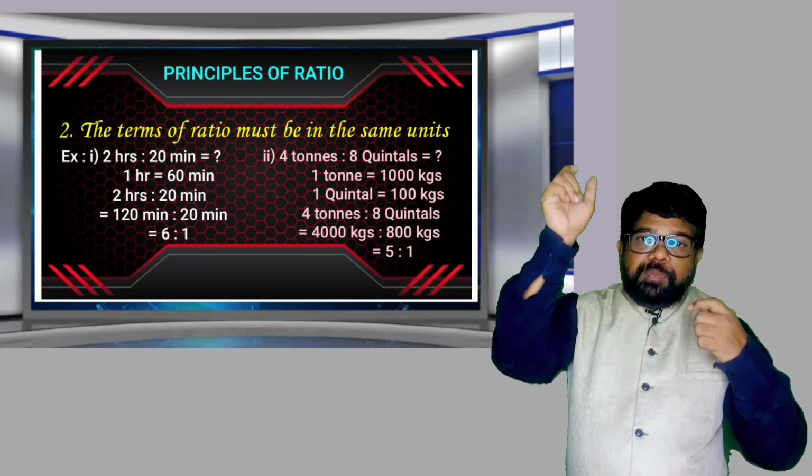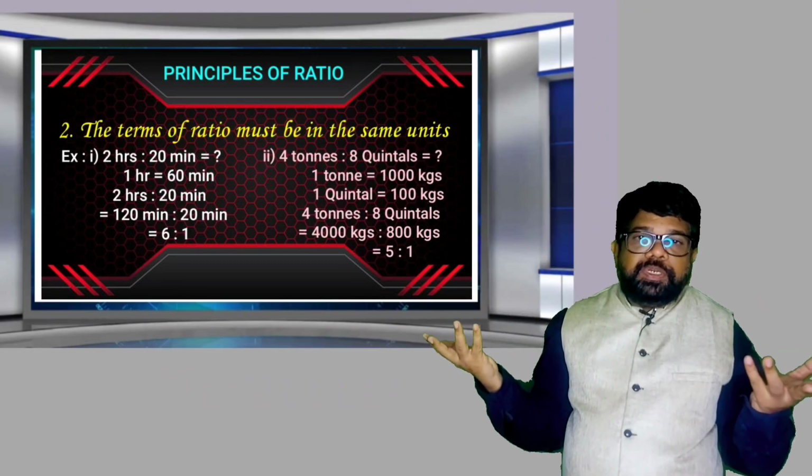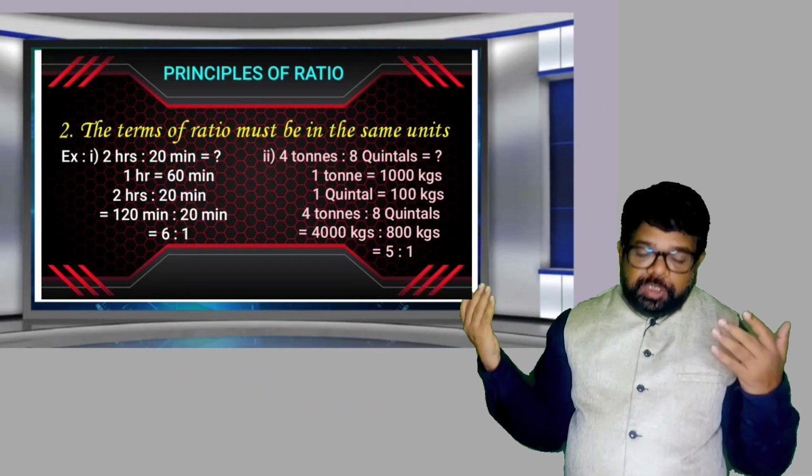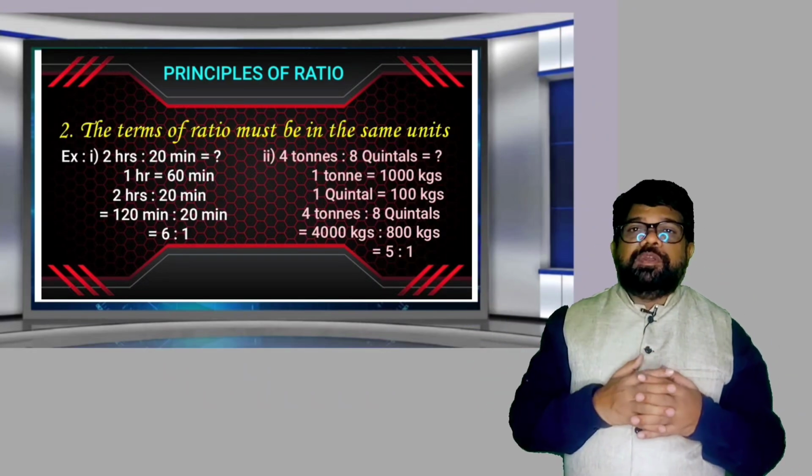But if we cancel from the beginning, 2 hours is to 20 minutes, you get 1 is to 10, it is not equal to 1 is to 10. So its value is equal to how much now? 6 is to 1. Now observe one more example.